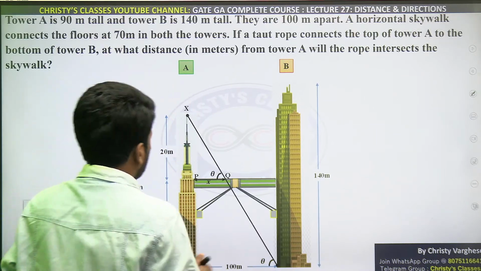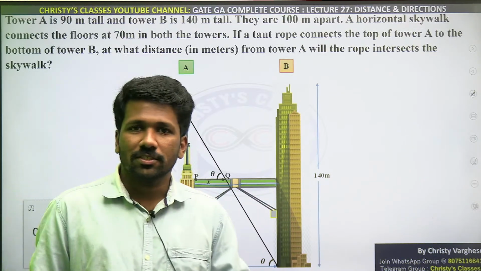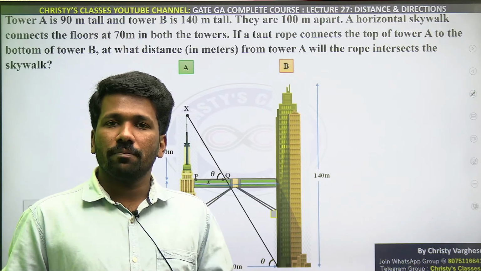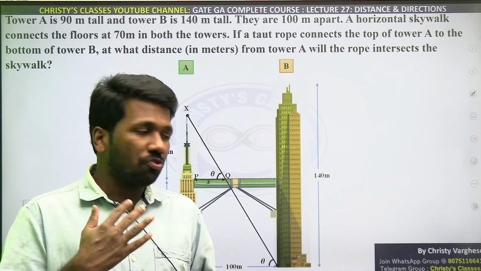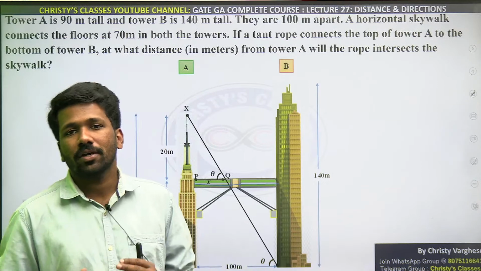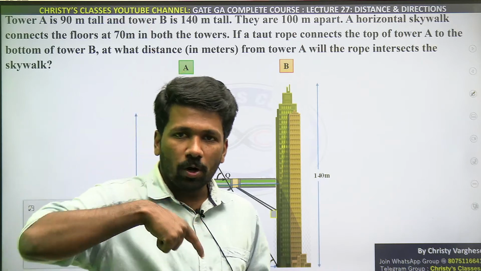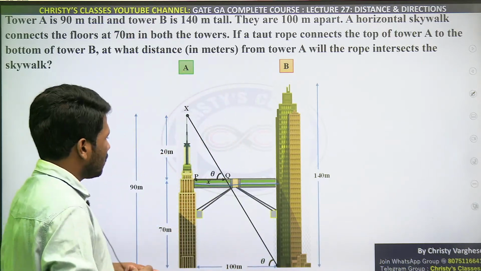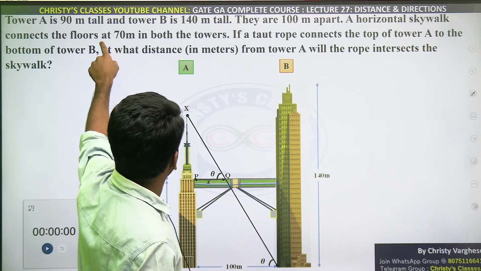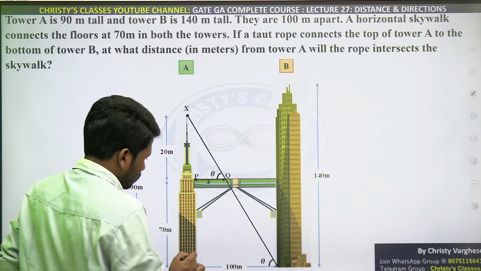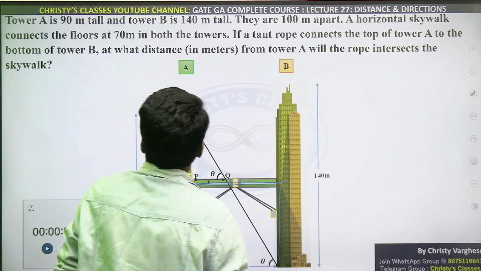A horizontal skywalk. So in between there is a skywalk like this. Yeah, in some malls and shopping malls you can see this, connecting two buildings, sometimes connecting twin malls, especially in Delhi and many places. There will be a skywalk connecting the two malls or two buildings. So like that there is a skywalk here. It connects the floors at 70 meter in both the towers. So 70 meter here, 70 meter here, there is a skywalk like this.